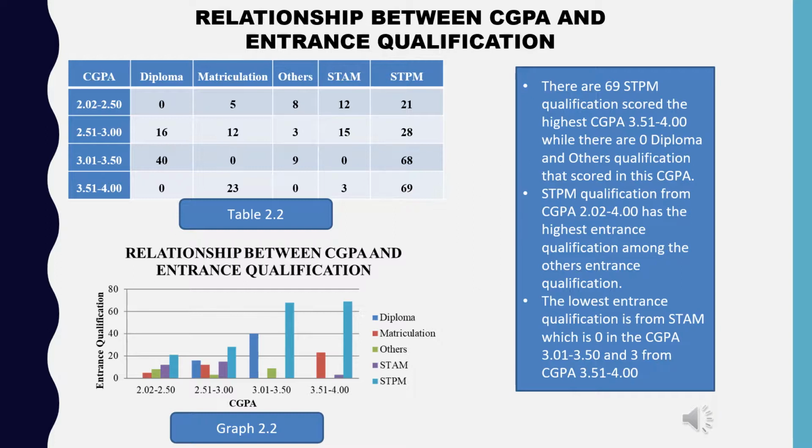STPM qualifications from CGPA 2.02 to 4.00 have the highest entrance qualifications among the others. The lowest entrance qualification is STAM, which is 0 in the CGPA 3.01 to 3.50 and 3 from CGPA 3.51 to 4.